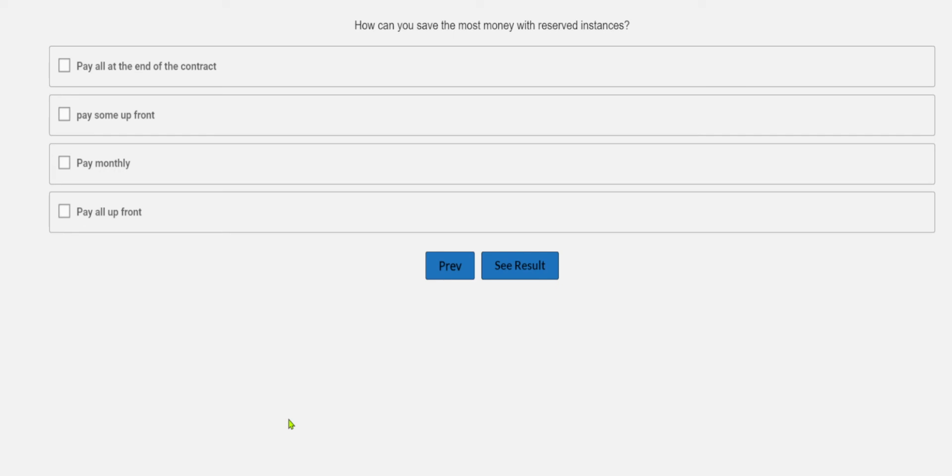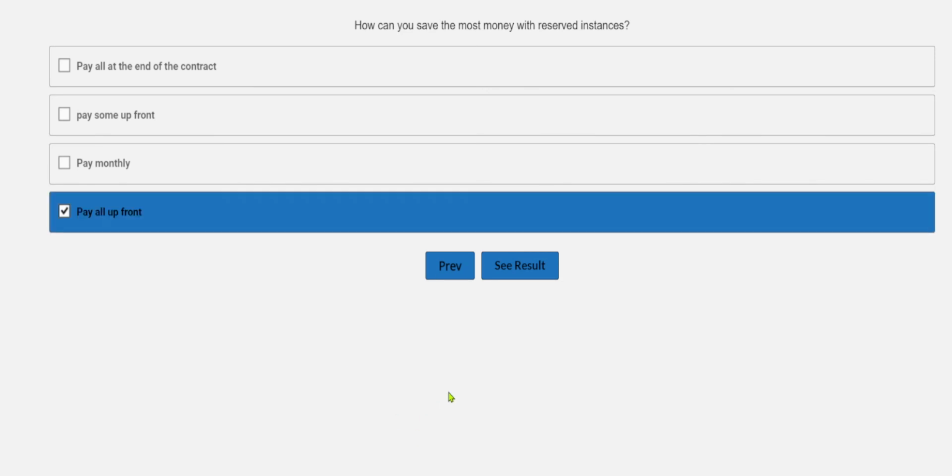All right. How can you save the most money with reserved instances? So let's understand the question once again. This is about how you can save the most money with the reserved instance. Paying all at the end of the contract is not the correct one. Pay some upfront is also not the correct one. Pay monthly, and this one is pay all upfront. So you can save the most money with reserved instances by paying all upfront.